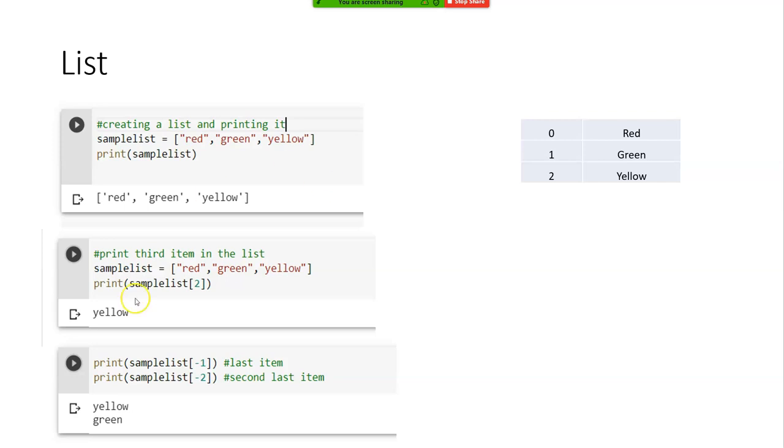Now, if I have another one, red, green, yellow, and I want to print the third item in this list, I go and say print sample_list of 2. 2 is nothing but the yellow, right?